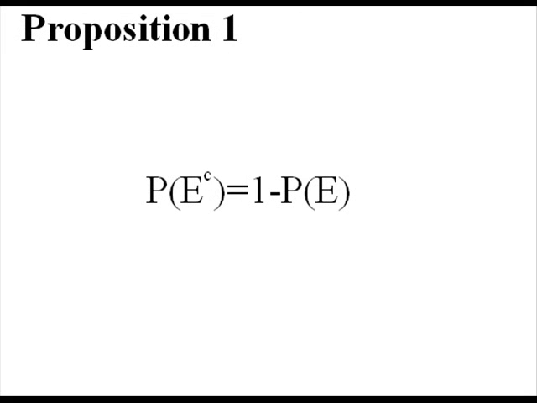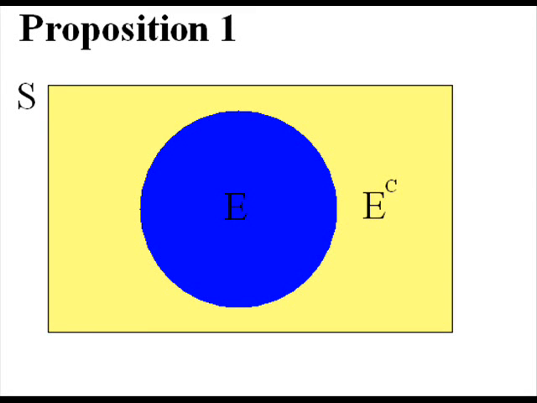From this first equation, if we reorder it, we get the first proposition, that if we have a complementary event E^C, that's equal to 1 minus the probability of the event itself. And that's pretty obvious from the Venn diagram, which you can see how we get this kind of equation where S is the sample space and that's equal to 1.